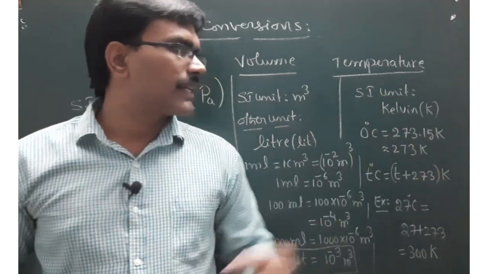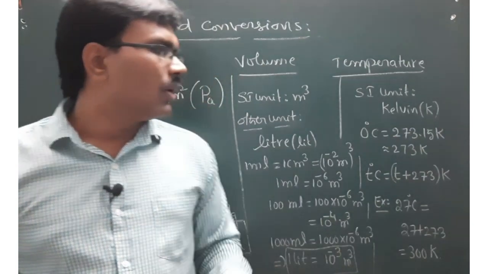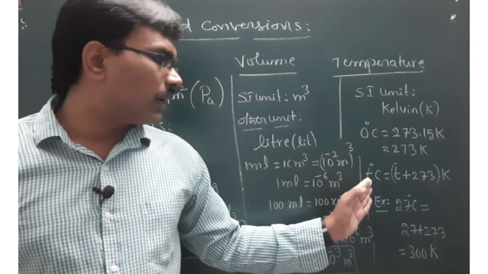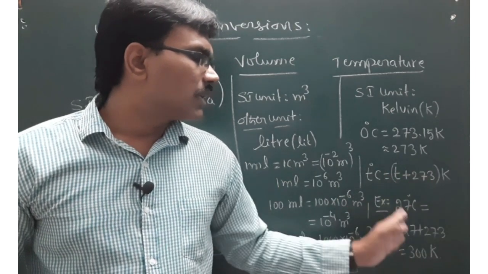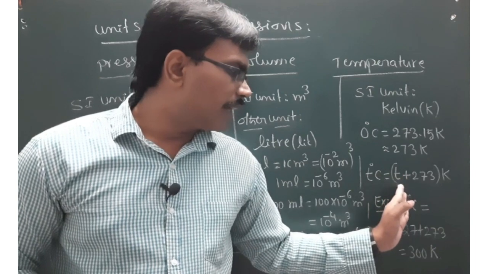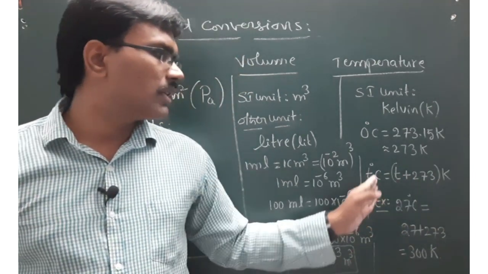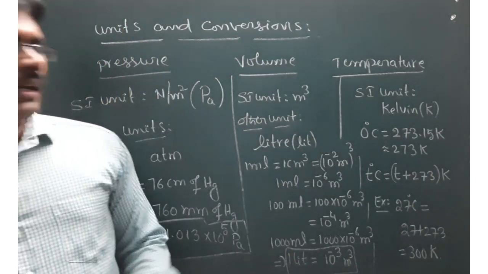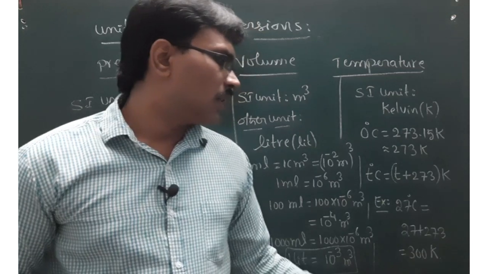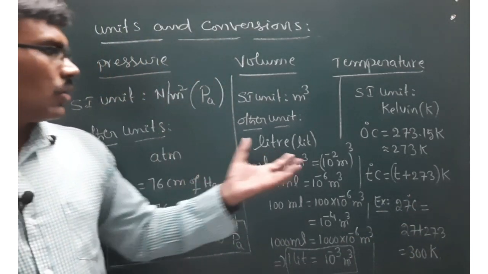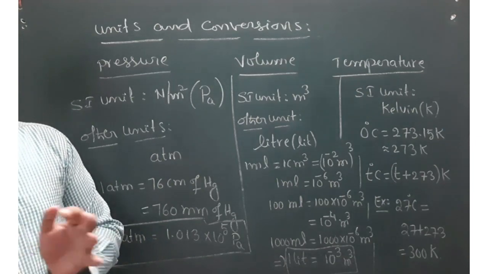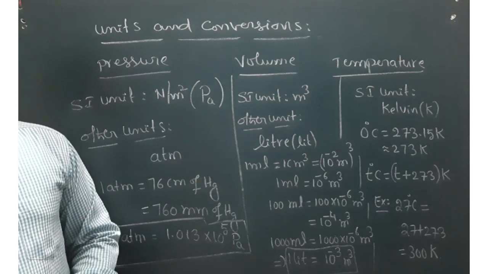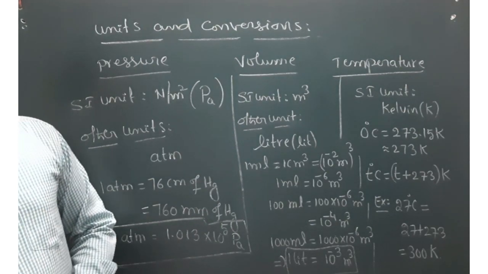0 degree centigrade is exactly equal to 273.15 Kelvin, but in all our calculations we will be taking 273 Kelvins. Then how to calculate T degree centigrade in Kelvin? Simple. Whatever temperature is given in centigrade, add 273 to that. So T degree centigrade equals T plus 273 Kelvins. Example, 27 degrees centigrade is equal to 27 plus 273, that is 300 Kelvins. So these are the important units and their conversion factors, which are very important for solving objective questions, right?